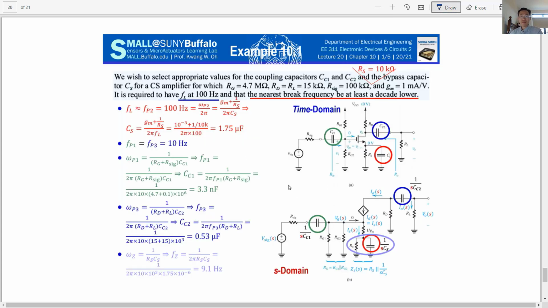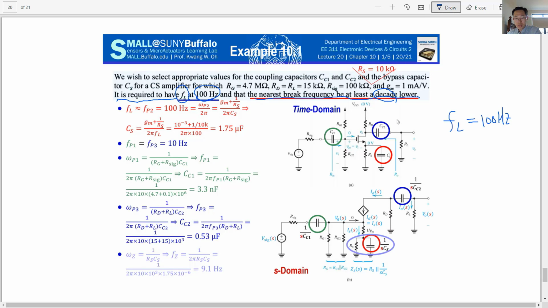Example 10.1. We want to solve with real numbers. All numbers are given, and it is required to have a lower 3 decibel frequency of 100 Hz. So FL, we want to design 100 Hz, and the nearest break frequency be at least a decade lower.